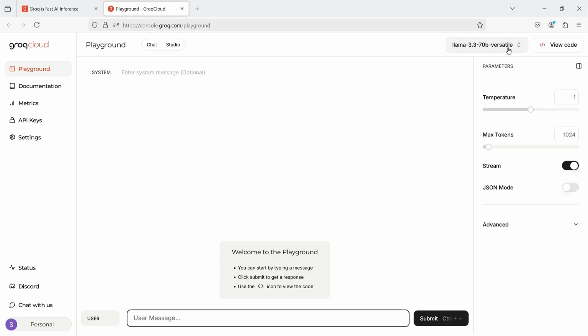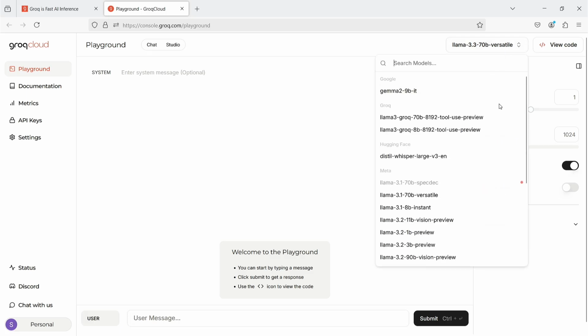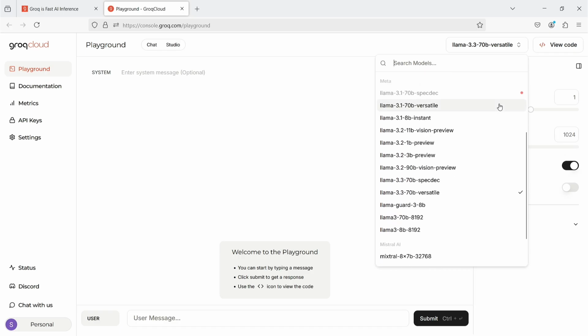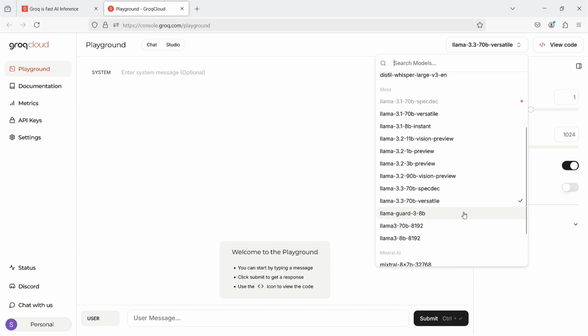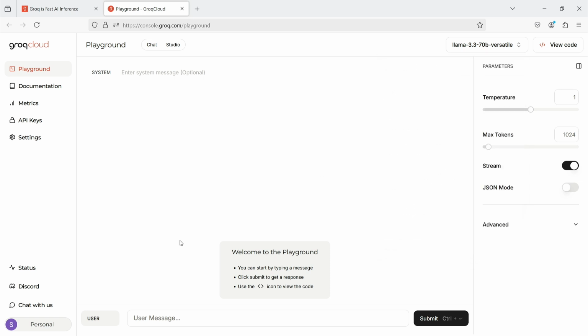By default, the playground opens, where you can choose which of the many models you want to work with. The selection is really vast, but for us, the most important is Llama 3.3 with 70 billion parameters. It's a very smart open source model by Meta. It's worth noting that on the list we also have Llama models in version 3.2 which offer vision. For example, Llama 3.2 with 90 billion parameters vision preview. A playground is an interface that allows you to test queries that can later be used in a program. It's like a chat, but with much greater control over the model's parameters.